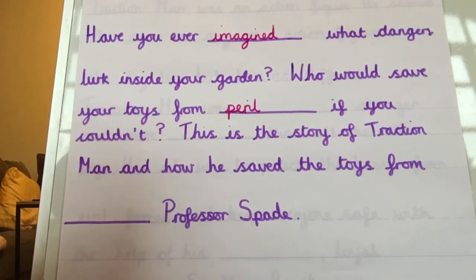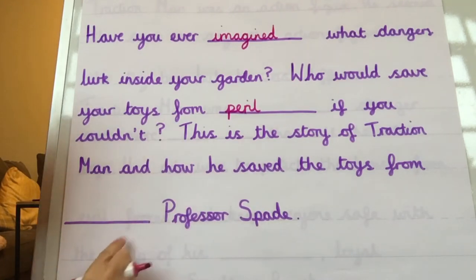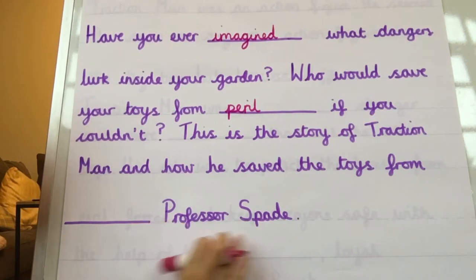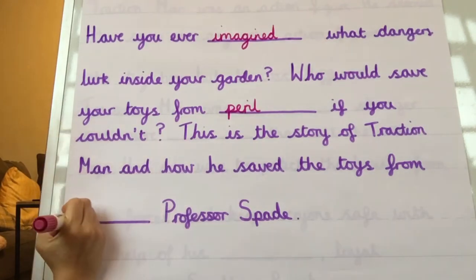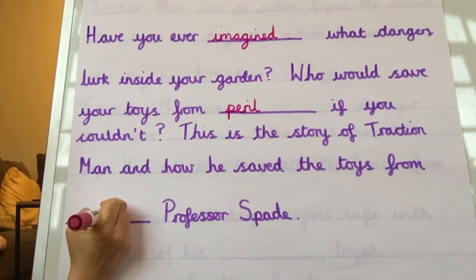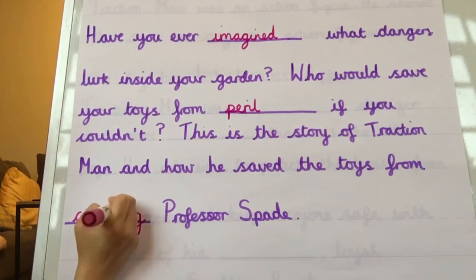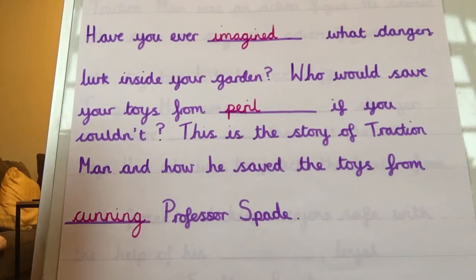This is the story of Traction Man and how he saved the toys from Professor Spade. Now it's a gap before the noun, so I know it needs to be an adjective. Let's think of an adjective for the villain, for Professor Spade. Wicked, evil, vicious. What about cunning? Cunning means wicked or evil, but it also means quite clever as well. So I'm going to use cunning. This is the story of Traction Man and how he saved the toys from cunning Professor Spade.